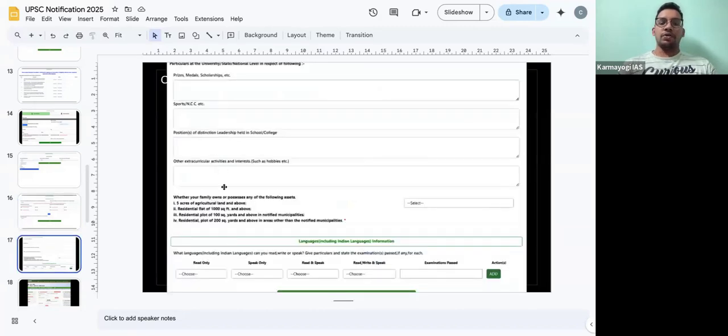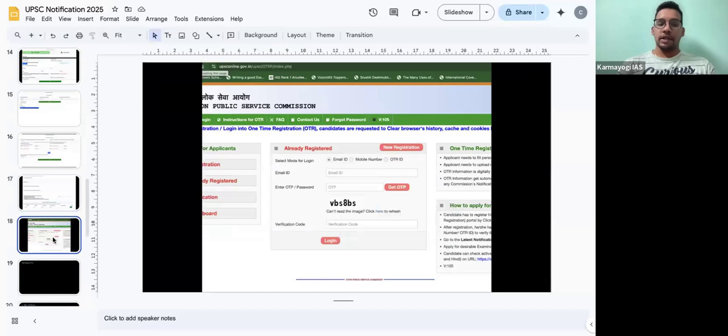Then whatever the achievements that you have, languages, whatever sports medals, now they are asking. Earlier when we were giving, there is no such thing, but now they are asking these details, achievements also. Just try to fill all these things. Anyway, in DAF again they will ask you. So next is the languages that you speak and choose. So try to fill all these things as well, whatever languages you are familiar with, and then add.